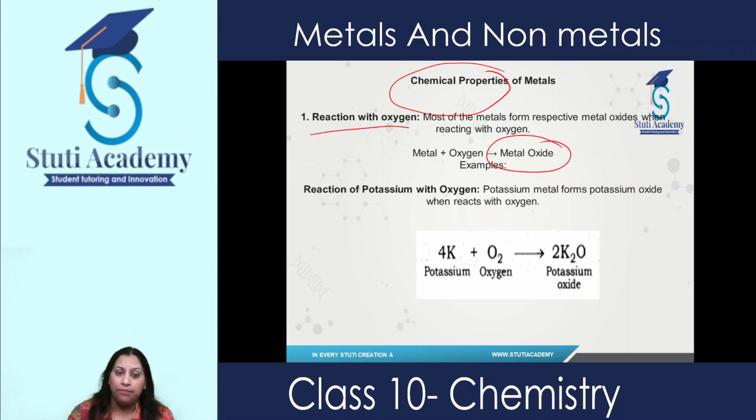Let's look at the example. Reaction of potassium with oxygen. When potassium reacts with oxygen, it reacts vigorously. It is a highly reactive metal, so it immediately reacts with oxygen, which results in the formation of potassium oxide.